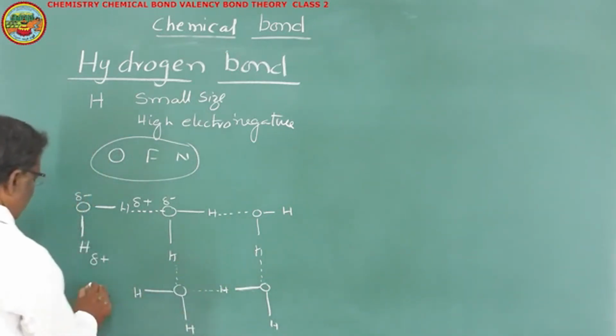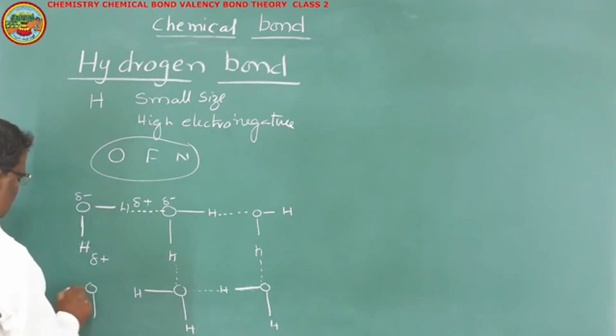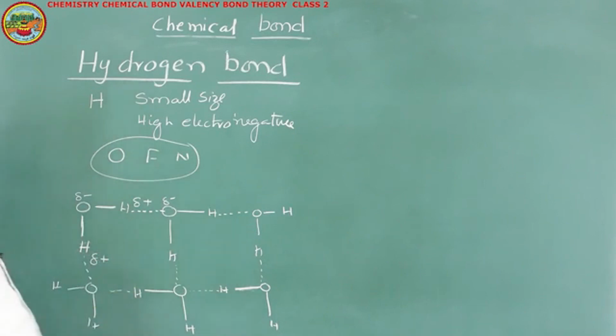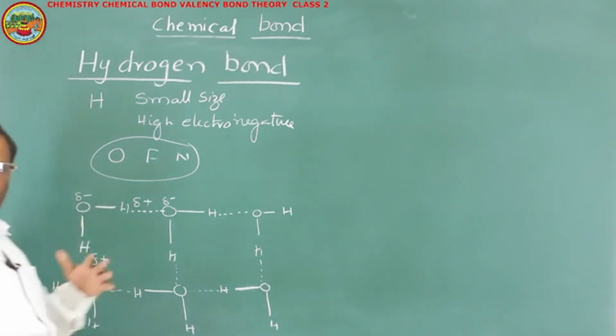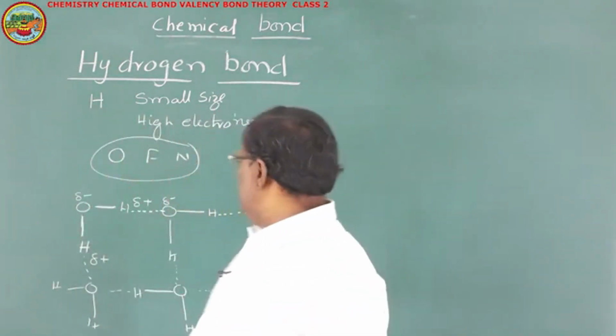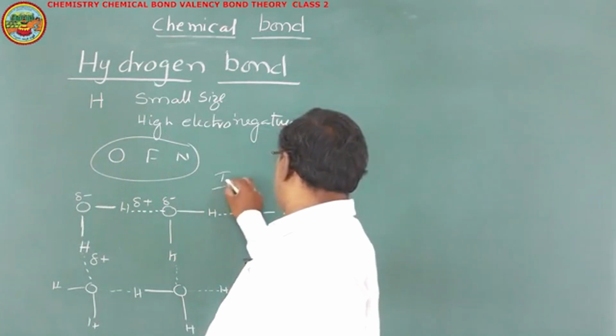So, in that way, each H2O molecule on average forms two hydrogen bonds with adjacent H2O molecules. This type of bond is formed between two different molecules. Such hydrogen bond is said to be intermolecular hydrogen bond.